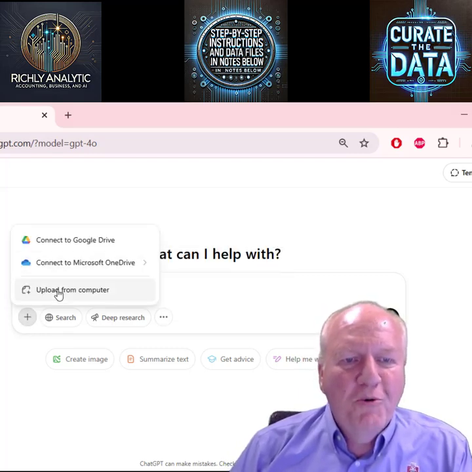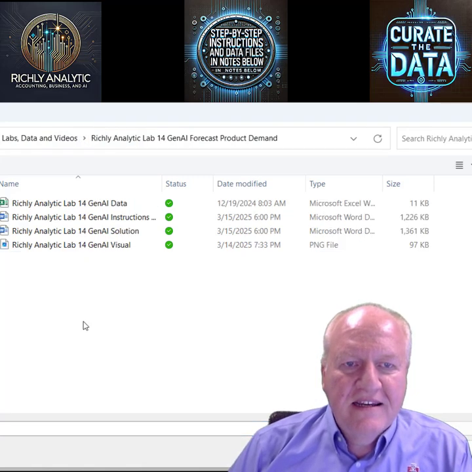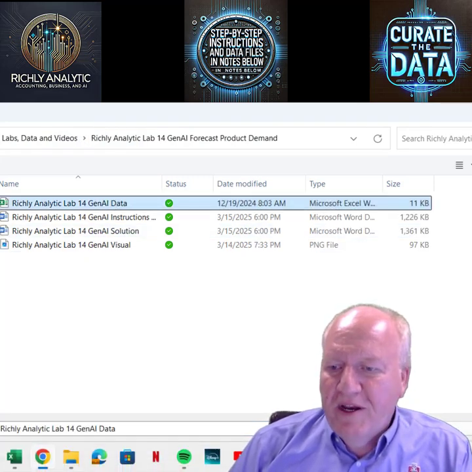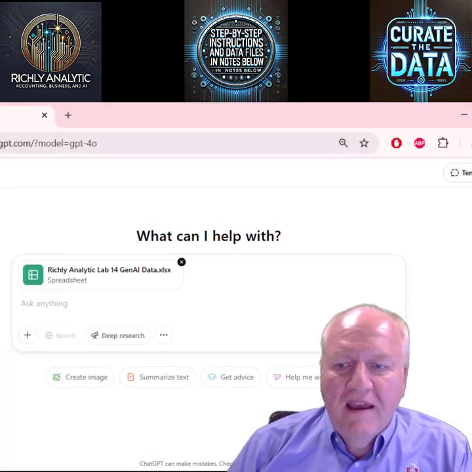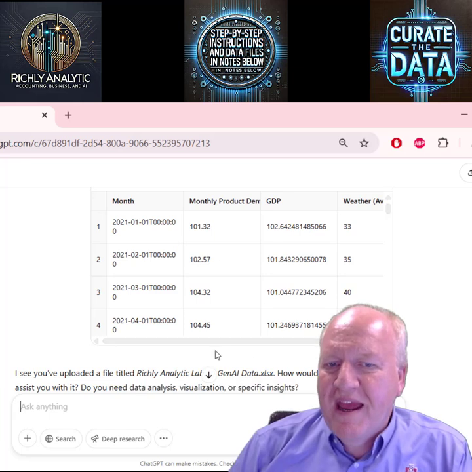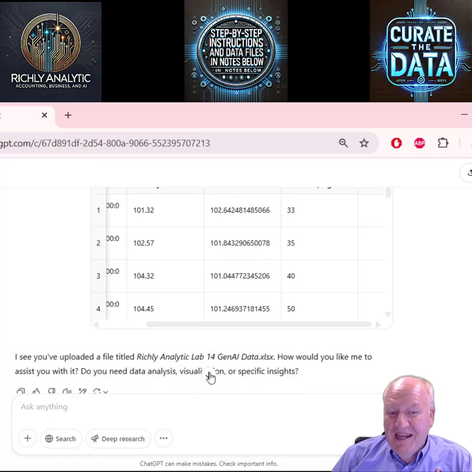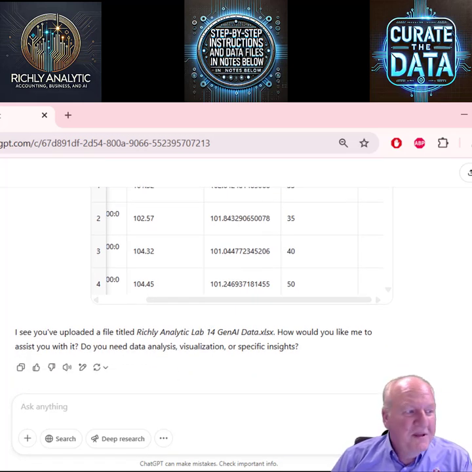We're going to do that by opening a data set here. Let's go ahead and open that and hit enter. What you'll see is it has months, product demand, and then some various explanatory variables, including GDP and weather. These are hiking boots, so we're trying to think about what would be the predictors of those hiking boots.